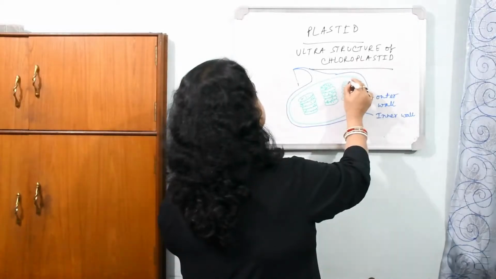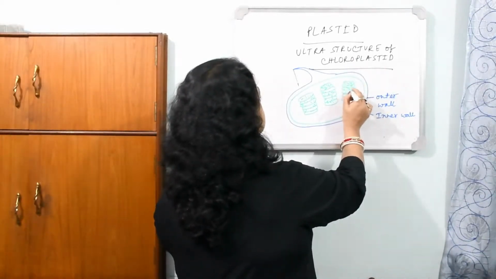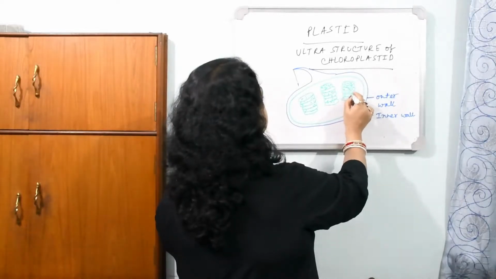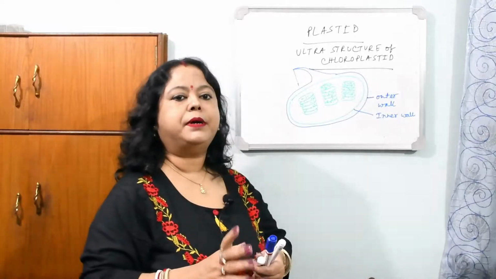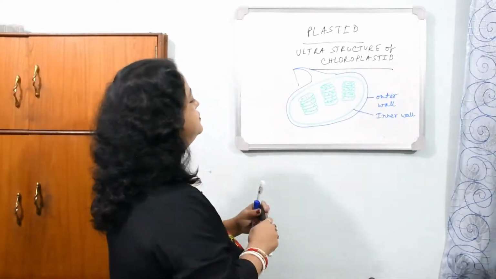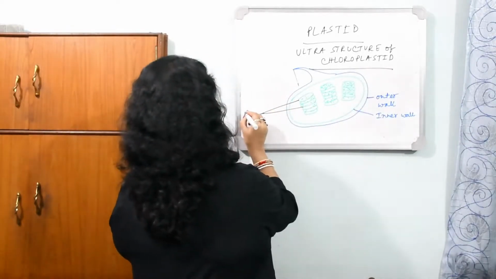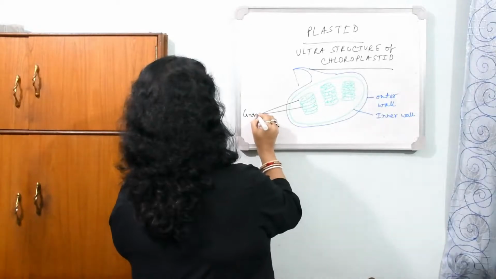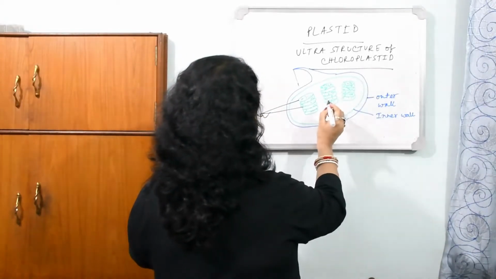So structurally the chloroplast is divided into two parts: the stacks of coin-like or disc-like structures, known as grana, and the other is stroma. The matrix is known as stroma. So this is grana, or in plural granum, and the other is stroma.